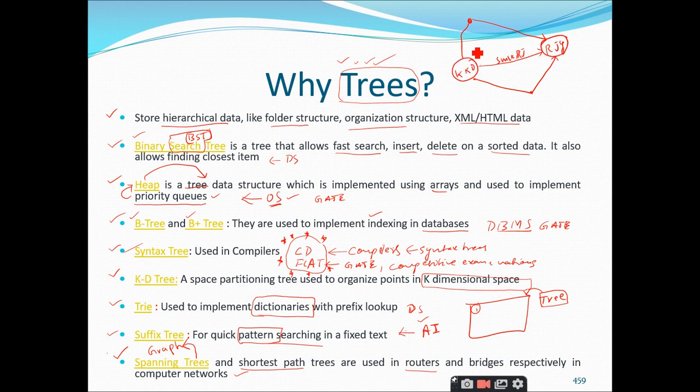Yes, sir. So if there exist multiple paths between the nodes, we call it a graph, but not a tree. As I told you, a tree has exactly one path between each pair of nodes. But if you have more than one, we call it a graph. So is it a graph or a tree? Graph, sir. It is a graph, right? So for this graph, you have to identify the spanning tree.